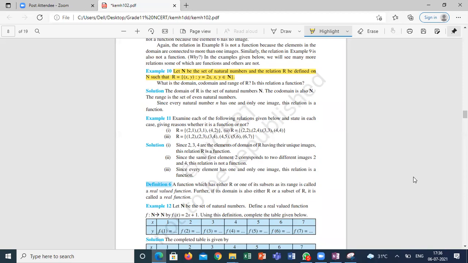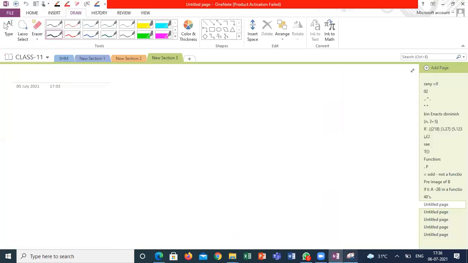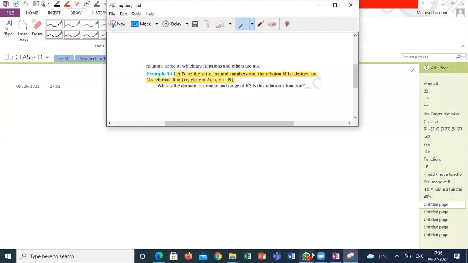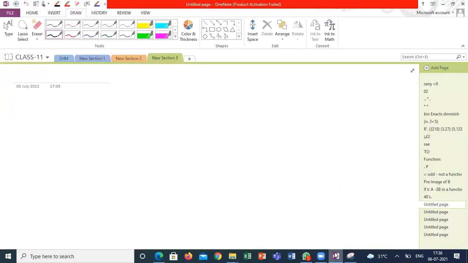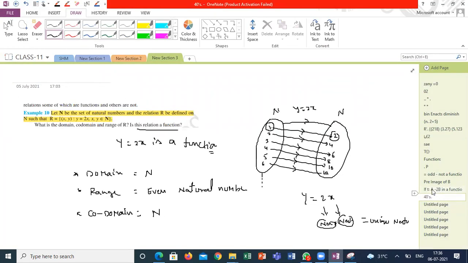Codomain should be even natural numbers, right? Why is the codomain even natural numbers? What is the definition of the codomain? The set of all the elements of B is called the codomain, correct? This is a set of natural numbers. I didn't write all the numbers, I wrote only the mapping numbers. In set B, are all the numbers even? No, set B is all natural numbers.